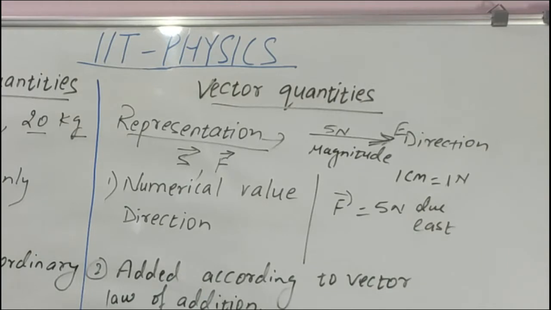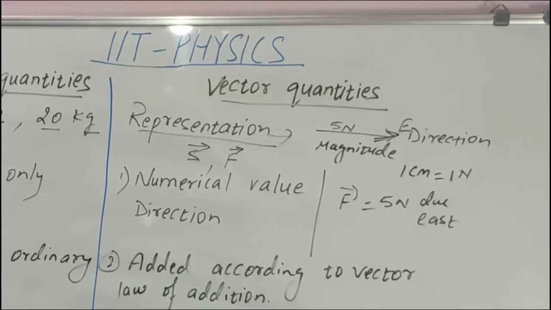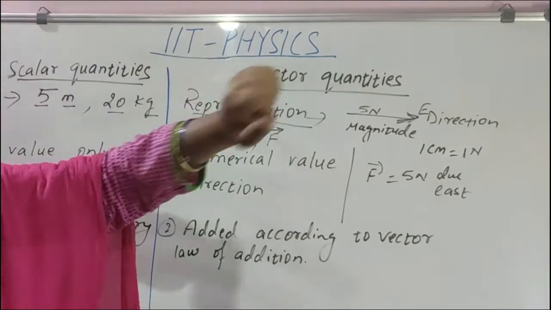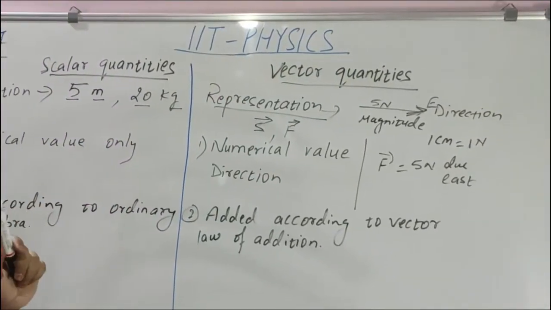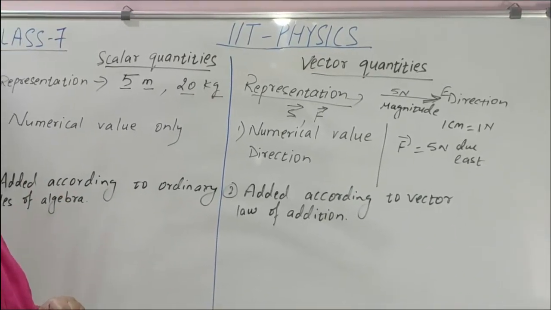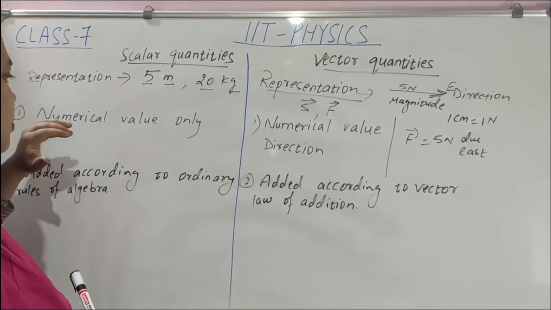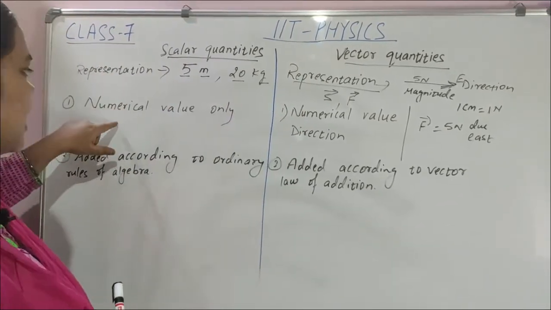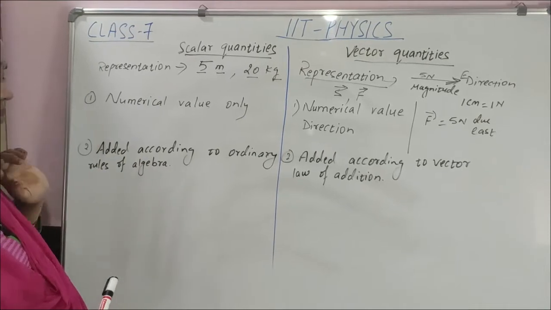Okay children, so like this we can represent vector quantities by an arrow. This is our tail, that is the head. The length of the arrow shows the magnitude, and the arrowhead shows the direction. Next, vector quantity has numerical value and direction. Scalar quantity has only numerical value.